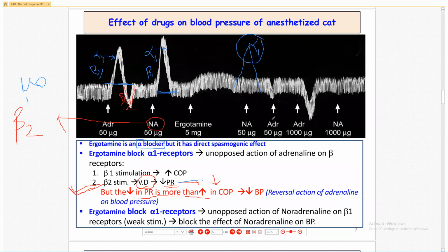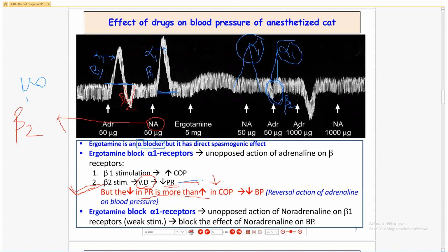Then adrenaline, if you see, after we administer adrenaline, adrenaline also does not give increase in the blood pressure, because ergotamine blocks alpha 1 receptor. But we can see there is slight decrease in the blood pressure. This slight decrease in the blood pressure is due to beta 2 stimulation, because ergotamine does not block beta 2 receptor.